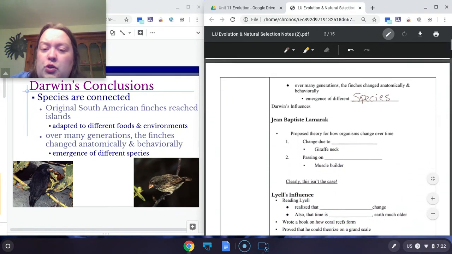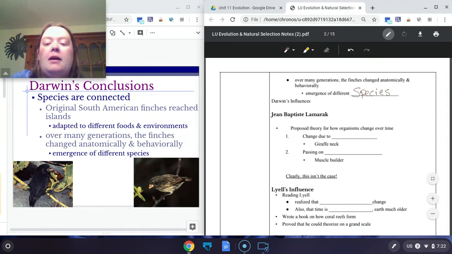So that is Darwin's work with finches and how he came up with the idea of evolution, as well as natural selection or survival of the fittest. The birds that were able to do things successfully were the ones that passed on their traits and lived. So nature chose the best traits.